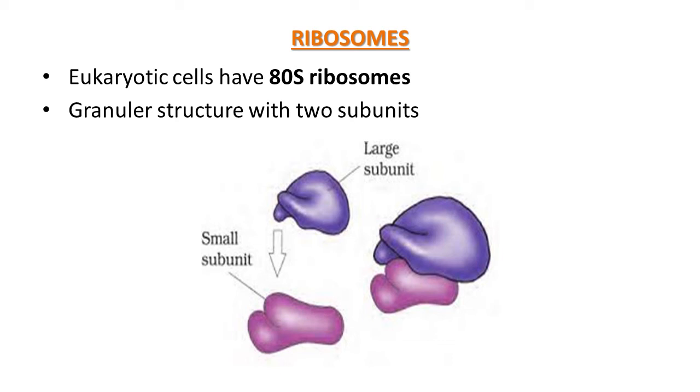Here S, the Svedberg unit, stands for the sedimentation coefficient. It is indirectly a measure of density and size. Both 70S and 80S ribosomes are composed of two subunits.